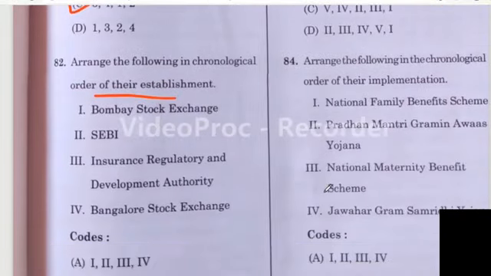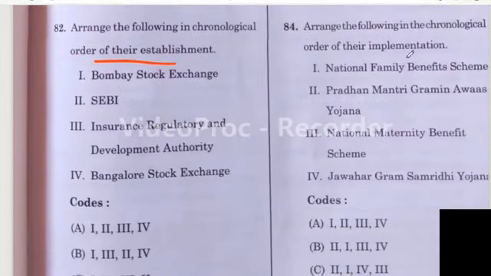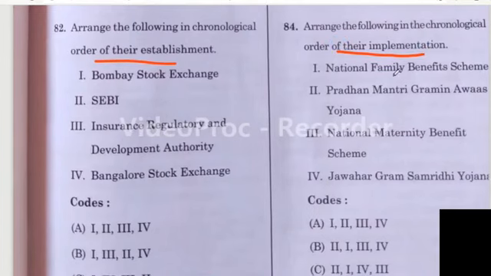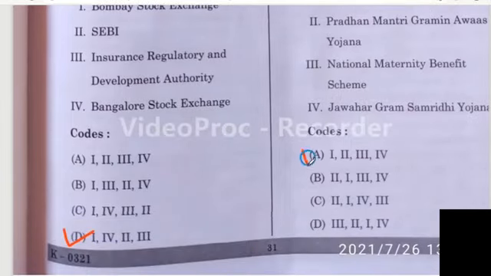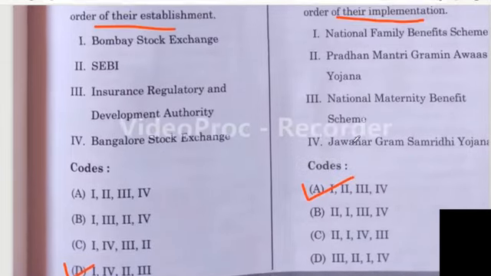Question number 84. Arrange the following in the chronological order of their implementation. National Family Benefit Scheme, Pradhan Mantri Gramin Awas Yojana, National Maternity Benefit Scheme, Jawahar Gram Samruddhi Yojana. For this question the right answer is option A. 1, 2, 3, 4. The given order is correct.